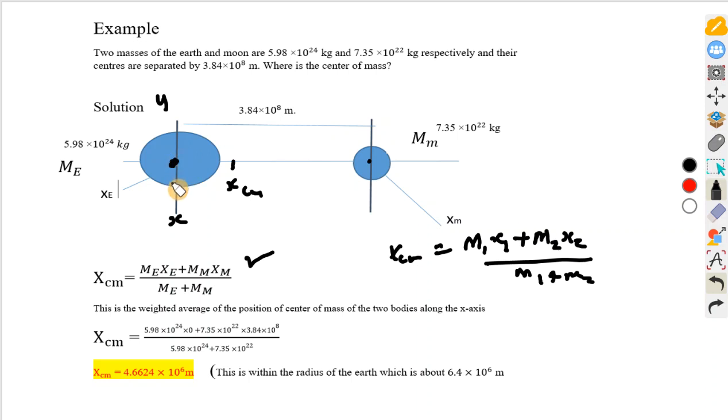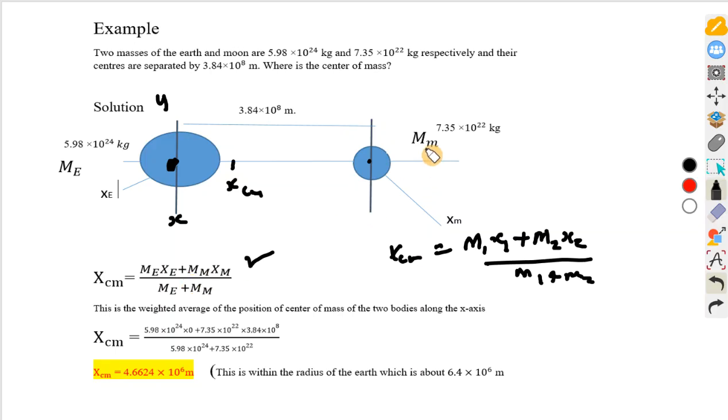So the mass of the Earth is 5.98 times 10 to the power of 24 kg, so we write it. The position of the center of mass of the Earth is 0, if we take this point as 0.